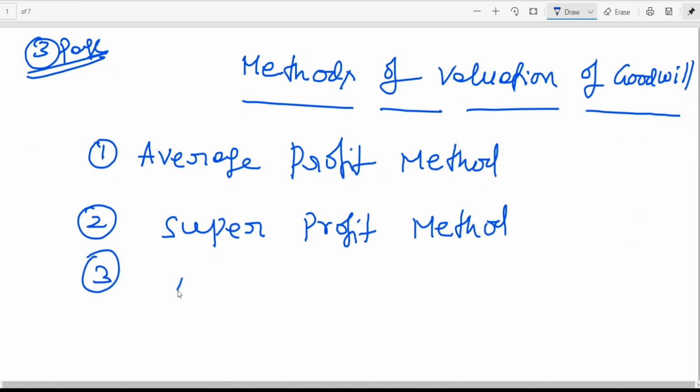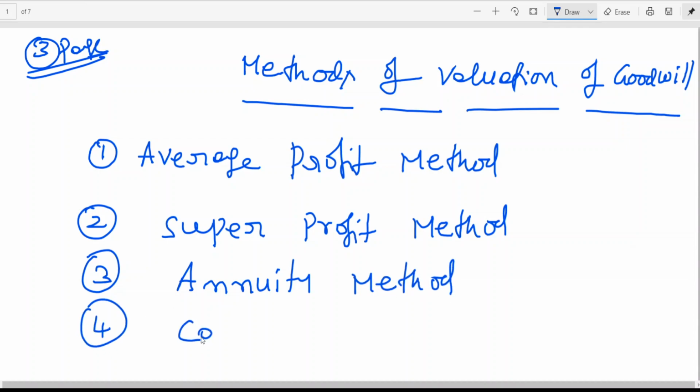Third method, annuity method. Fourth method, capitalization of goodwill, capitalization method. So how many methods are there? Average profit method, super profit method, annuity method, capitalization method.